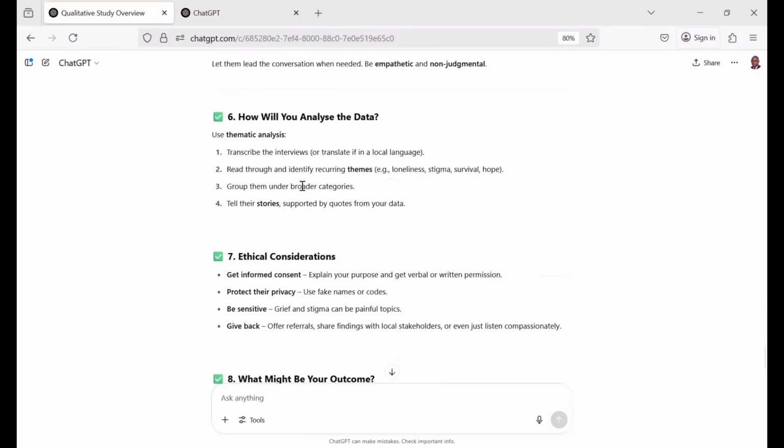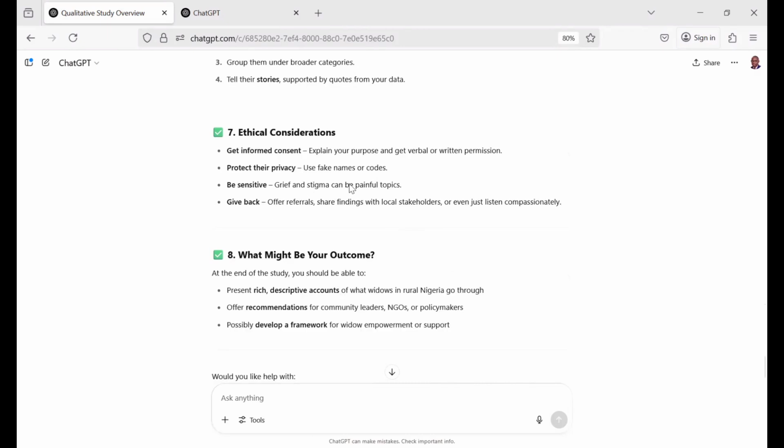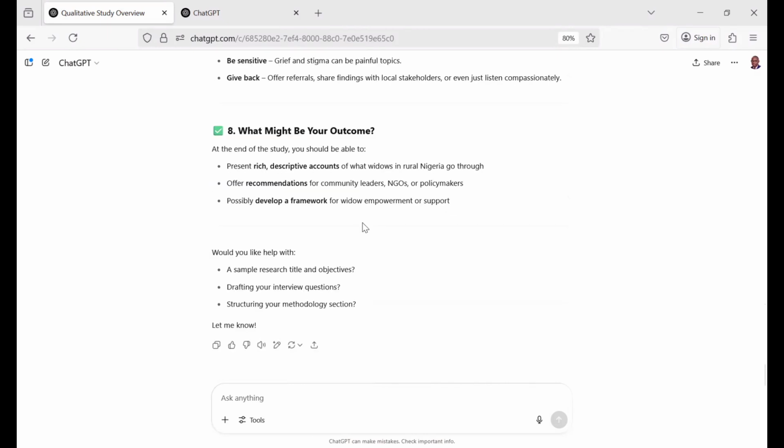Then it's now saying, how will you analyze the data? Can you see? Use thematic analysis. Transcribe the interview or translate it into a local language. Read through, identify recurring themes, for example, loneliness, stigma, survival, hope, and all of that. Then group them under broader categories. Tell their story supported by quotes from your data. Then the ethical considerations: get informed consent. You can see this is what we have to do. It has already given you all the framework of how to set up your qualitative study.